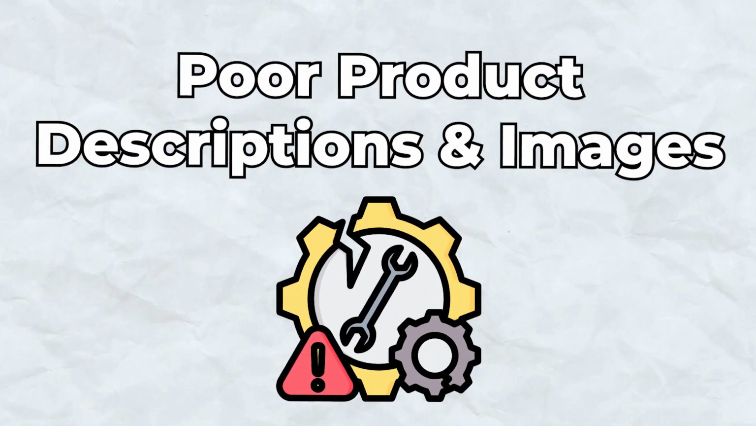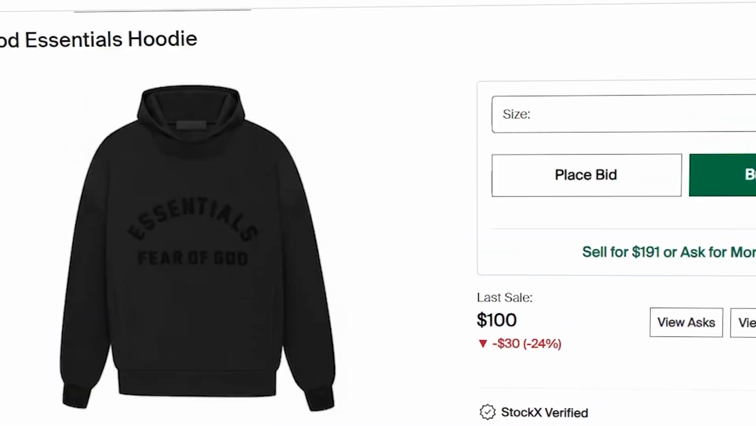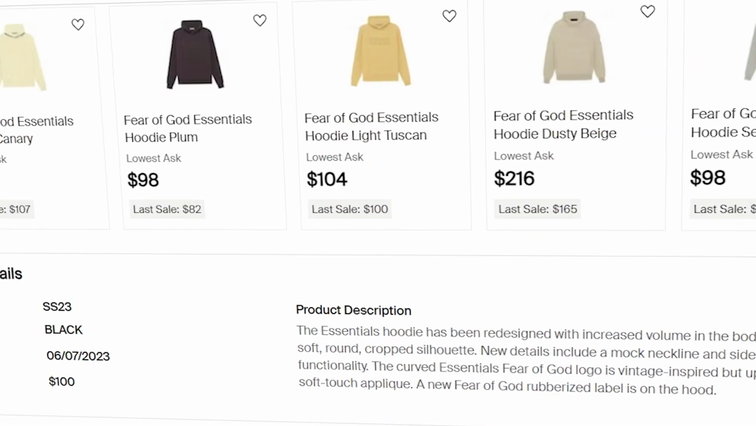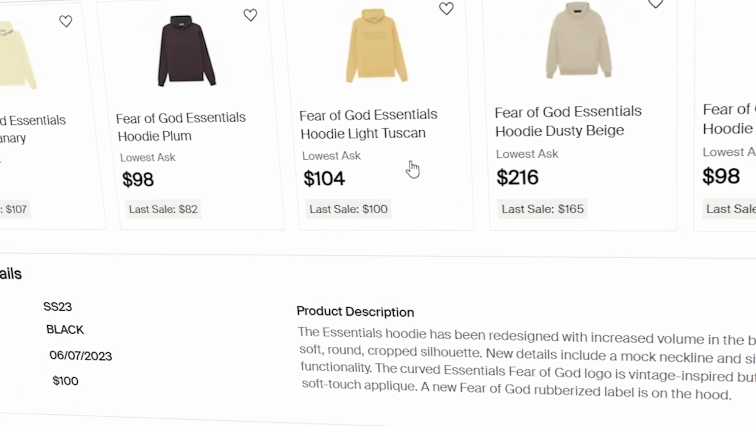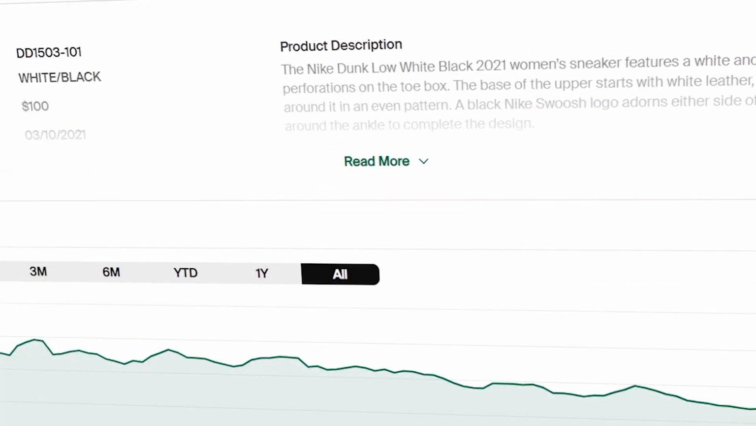Poor product descriptions and images. A picture is worth 1,000 words, but a blurry, poorly described product can lead to 1,000 confusions. Your product descriptions and images are the virtual salespeople of your store, so take the time to make sure that every product shines bright in your customers' eyes.